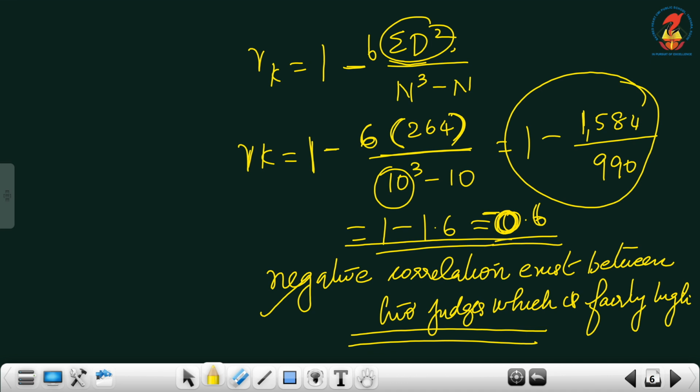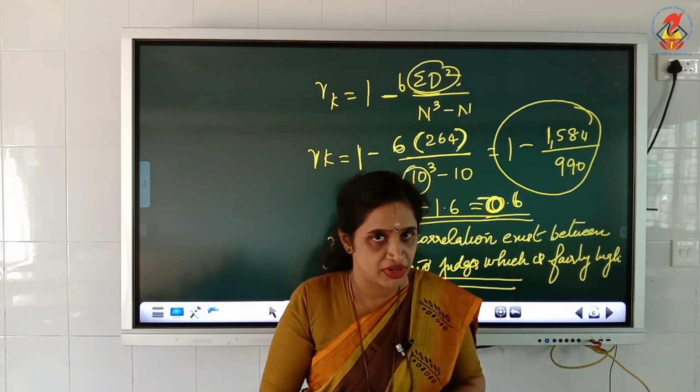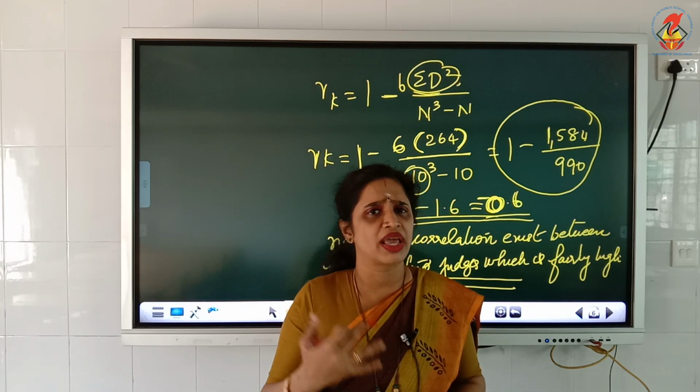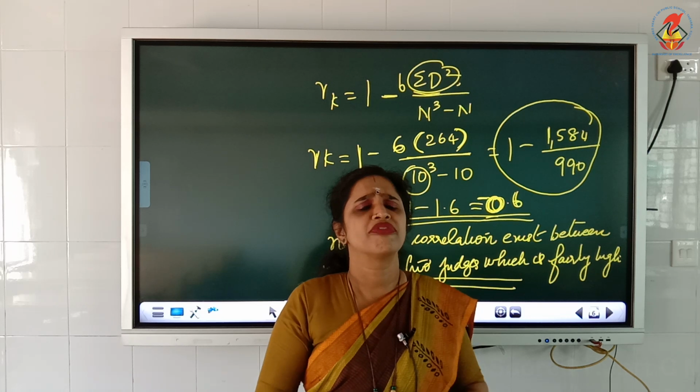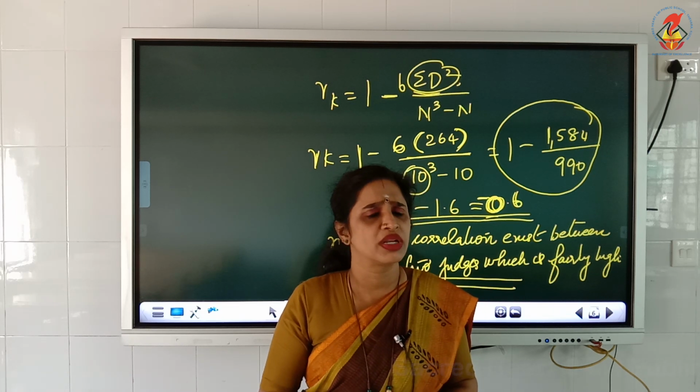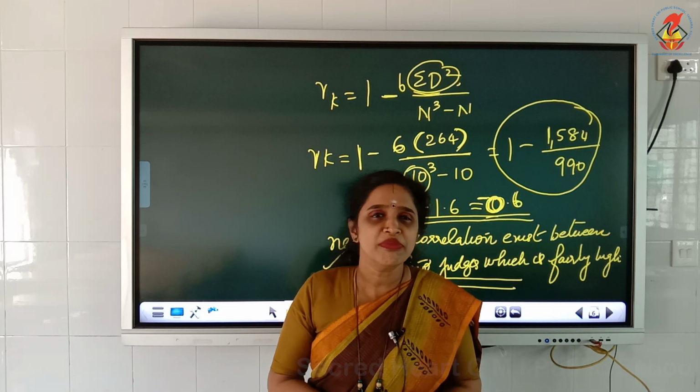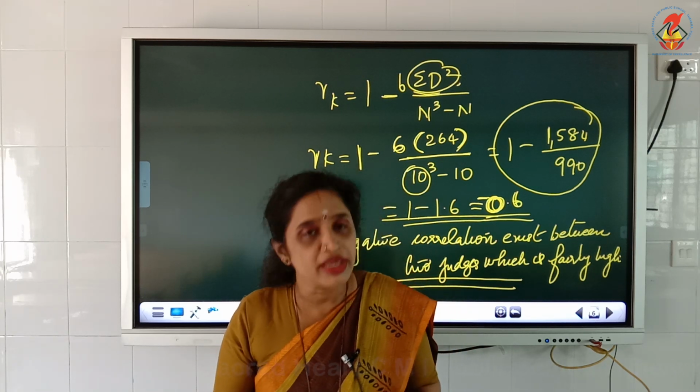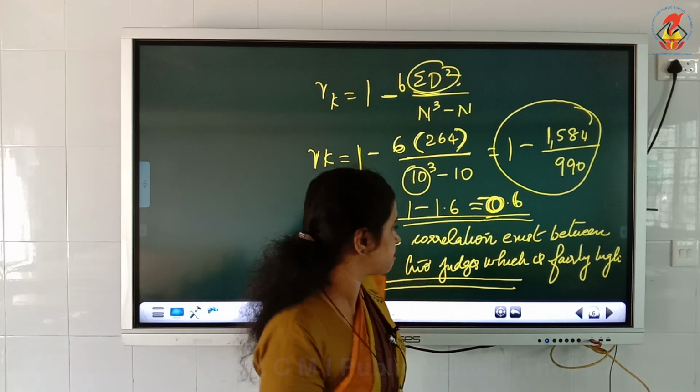So this is how you find out the Spearman's rank correlation coefficient when the ranks are given. This is the easiest method. If the ranks are given, you can just find out the difference between the two ranks and apply the formula. Rk is equal to 1 minus 6 into sigma D square by n cube minus n.